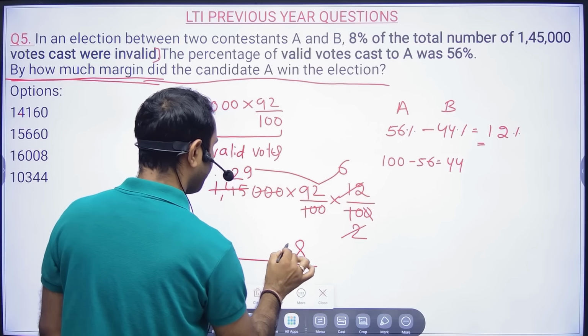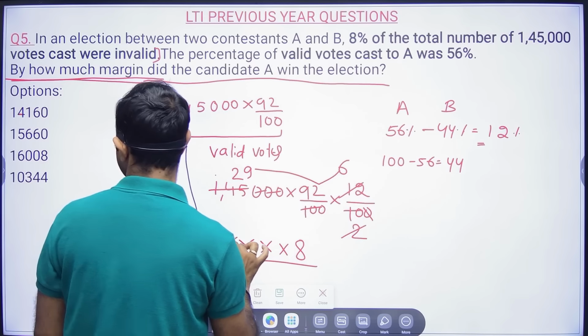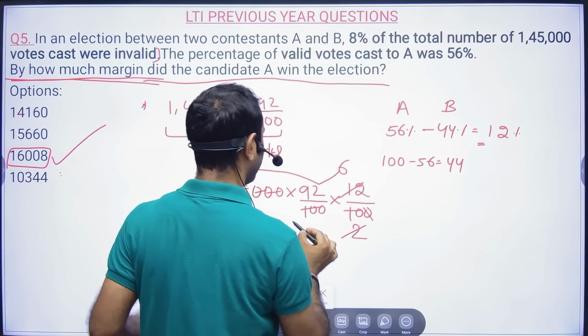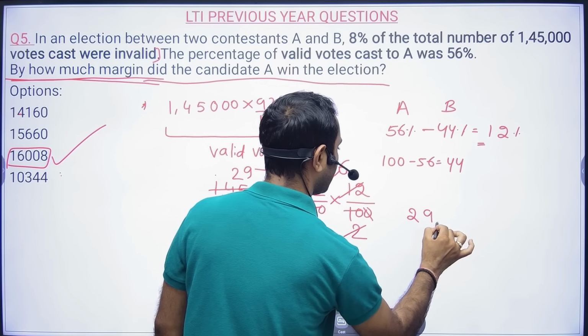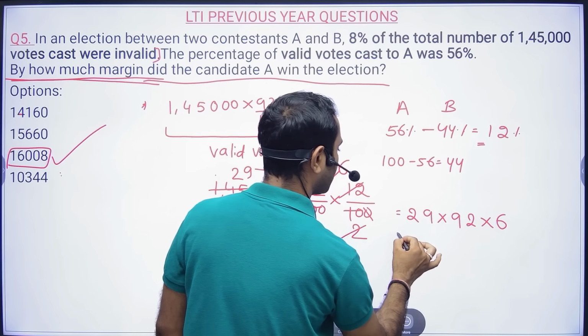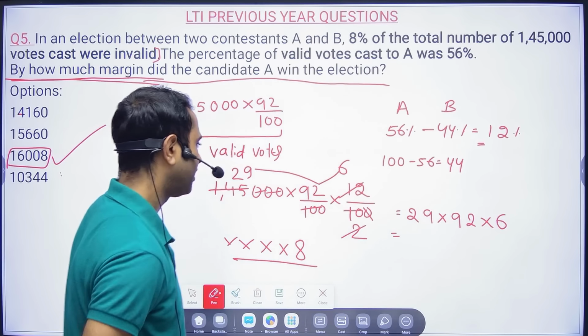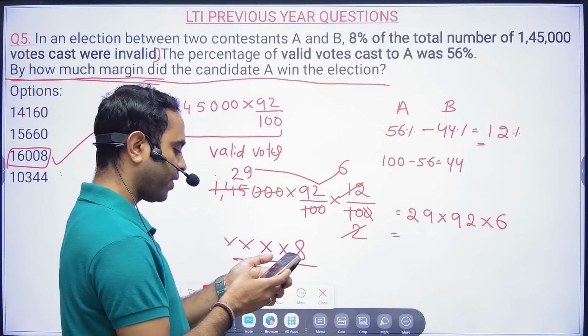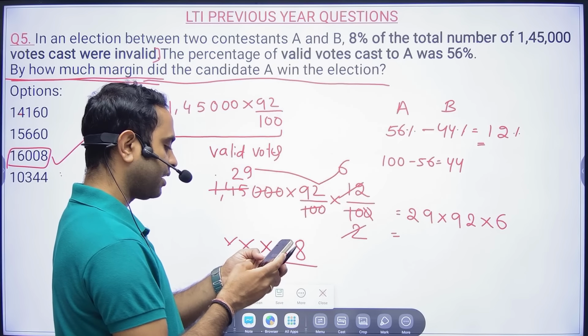So I could see there is only one option where the unit digit is 8. Basically it is 29 into 92 into 6, right? If you use a calculator, fine, but I don't want to multiply now because the values are already here.